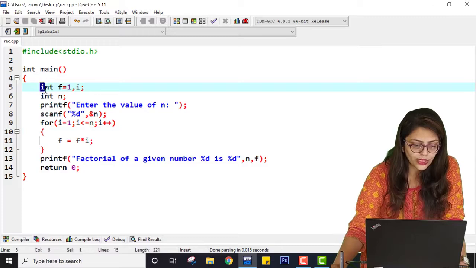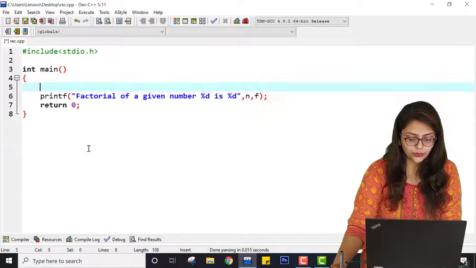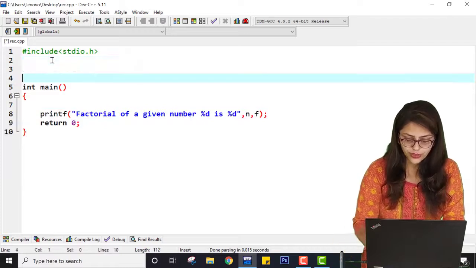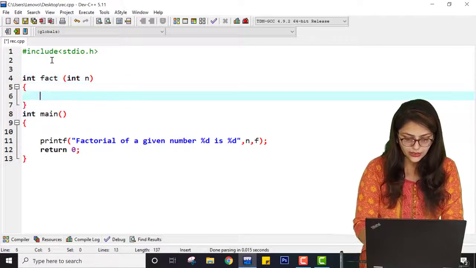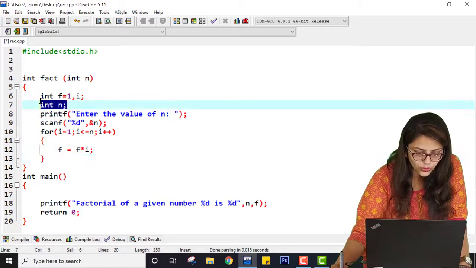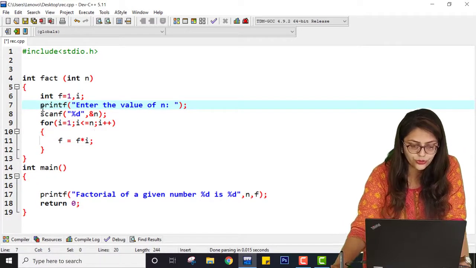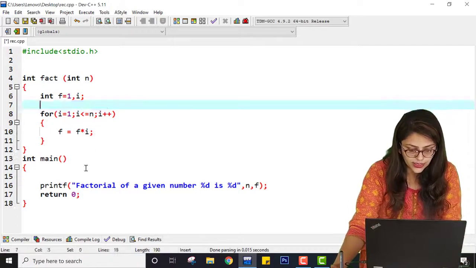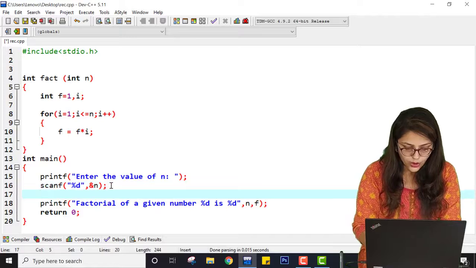Now if you want to perform this practical using a function, what you can do is create a function int fact. Inside this function you pass one argument n, and write something like this. Here, instead of this, enter the value of n, this I am going to take inside this. So now I am going to call int.